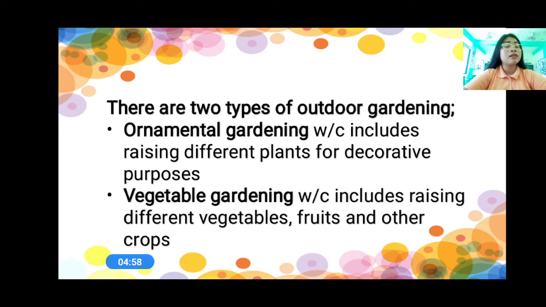So what are the two types of outdoor garden? We have the ornamental garden and the vegetable garden. Now, there are different kinds of ornamental garden and we are going to talk about that too. Are you ready to listen? Okay, very good. So let's talk about the kinds of ornamental garden.